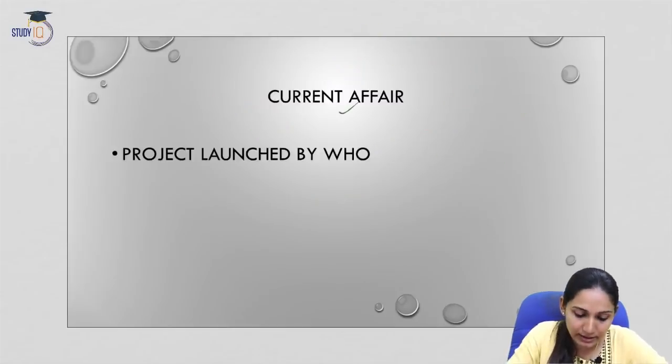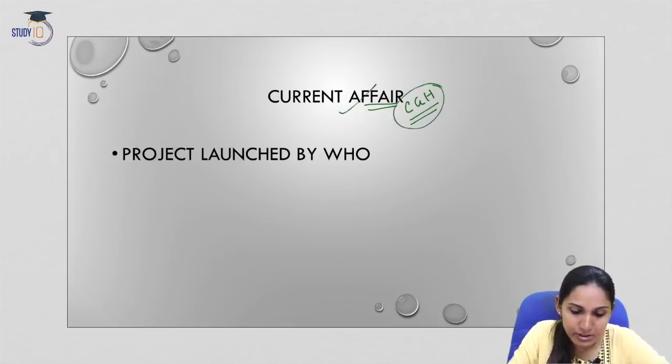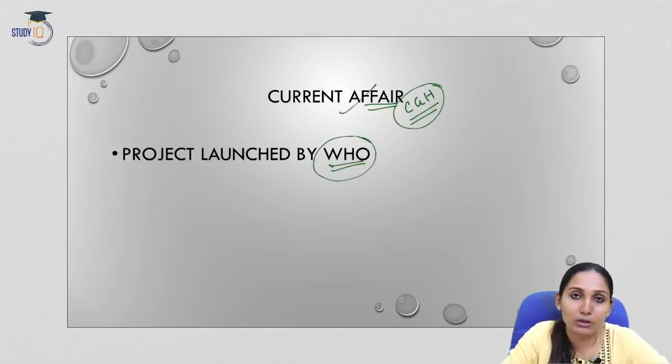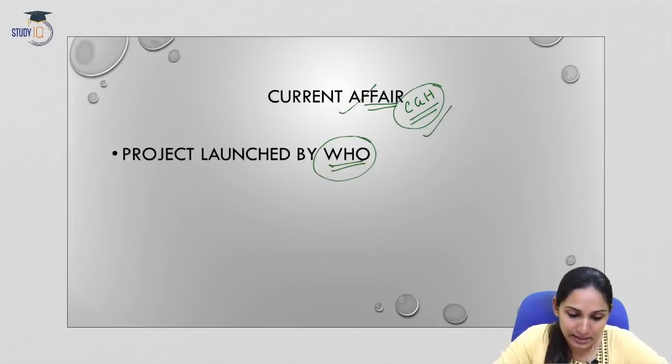Now let us come to the current affair. Let us see what the current affair is. The Common Goods for Health, the CGH, is a project launched by the WHO, the World Health Organization. Through this CGH project, more pressure will now be put on governments to do more based on the size of the population. So based on the population size, the interventions have to be made. So this is the current affair.